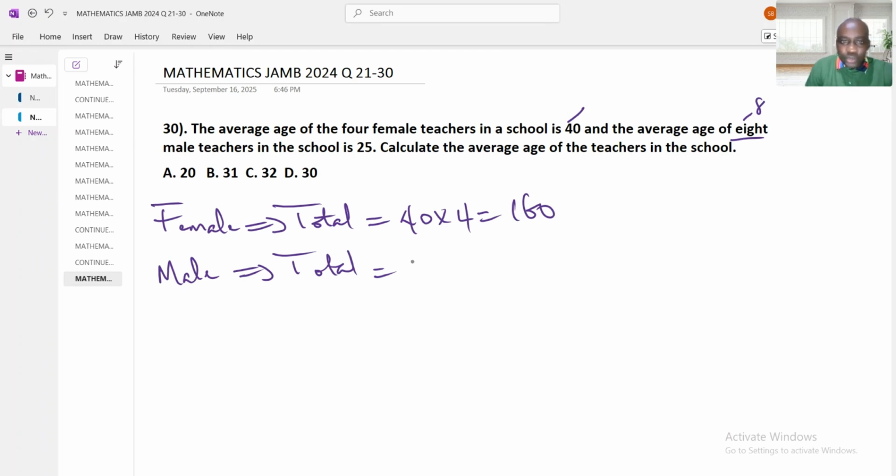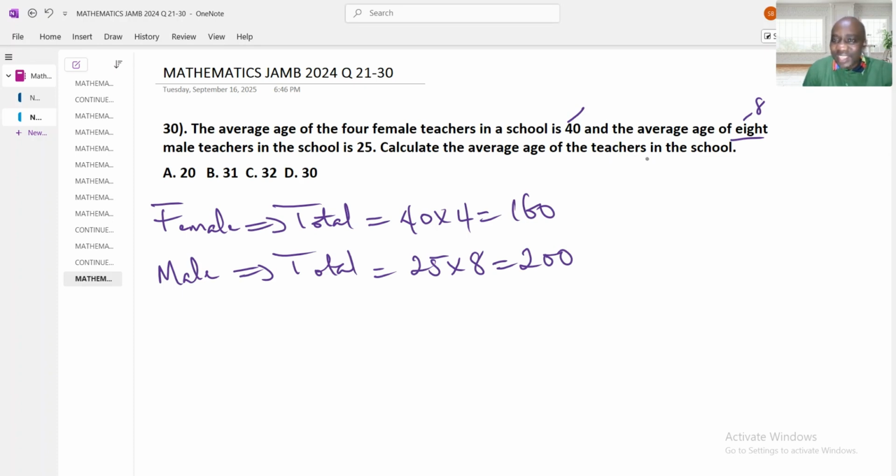Therefore, I'm going to say 25 multiplied by the 8 male teachers to know the total age of the male teachers in that class. It's going to give me 200. Yes, it gives me 200.